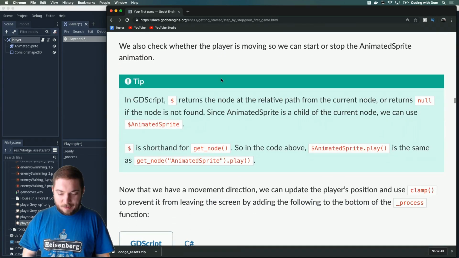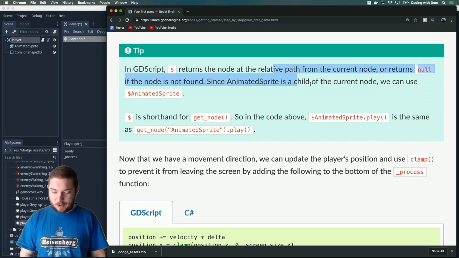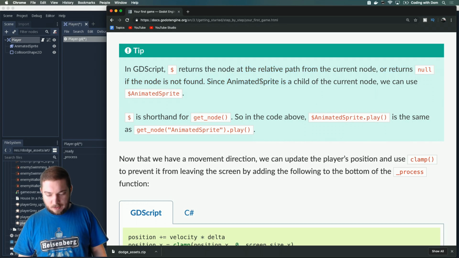We also check whether the player is moving, so we can start or stop the animated sprite animation. Of course, this reminds me of jQuery: it returns the node at the relative path from the current node, or returns null if the node is not found. Since animated sprite is a child of the current node, we can use animated sprite.